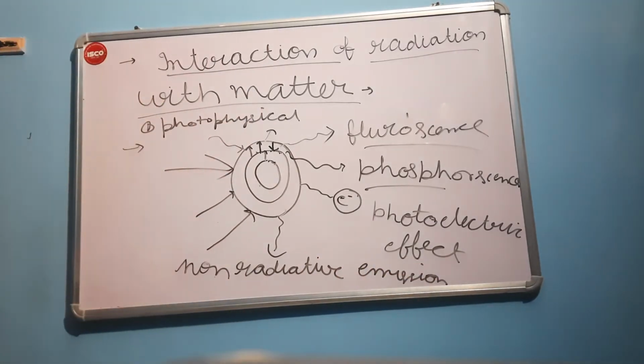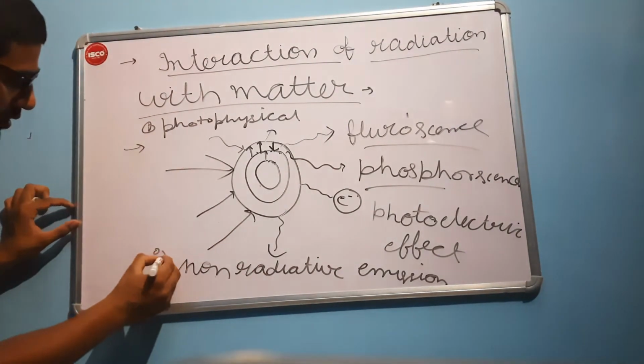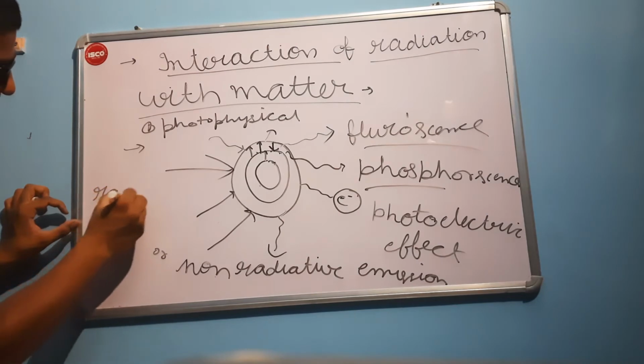This will be called non-radiative emission or radiationless decay.